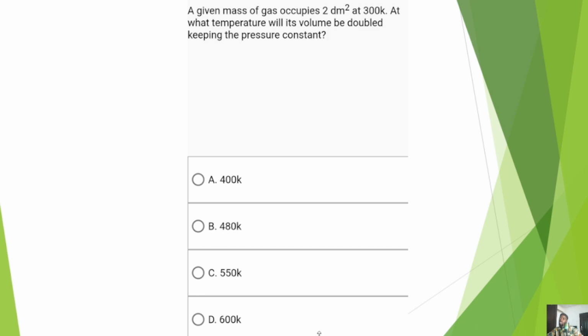But then we can actually solve this question without solving that basically with our head. Notice that they said double of the volume. Once volume is doubled, for direct proportionality, it means that the temperature would also be doubled. So 300 times 2, and that's your answer. If it was in the case of pressure, if you double a volume, you halve the pressure. But with respect to Charles' law, when you double a particular volume, you also double its temperature, which means if you triple a particular volume, you also triple its temperature. Quite easy, right? Yes. So let's go ahead.